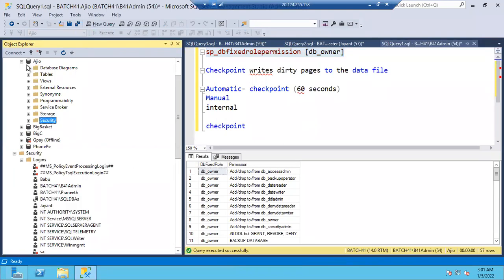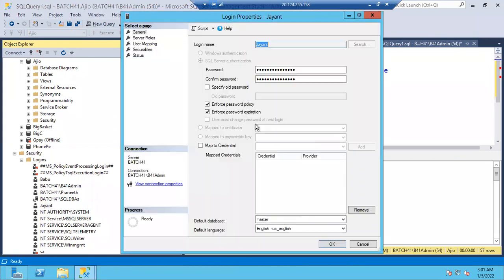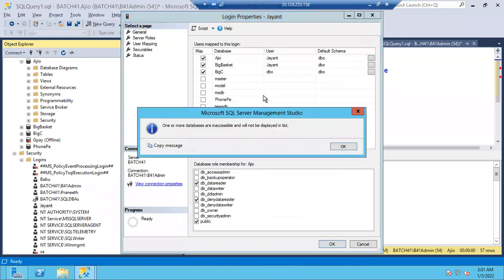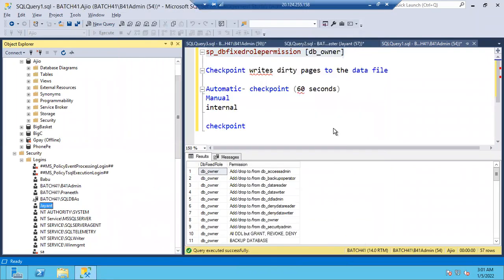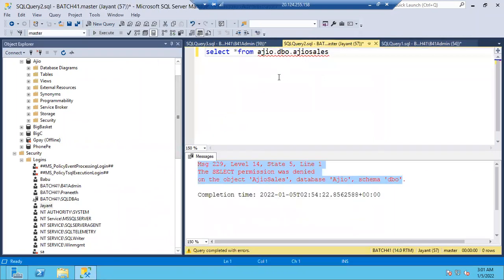If you want to check, you can check here. Let me go to Jayant, let me go to the user mapping. Click OK. And for Jayant, let me give DB owner. This time he has two reader permissions. Data reader is there, DB owner is there, deny data reader is there. Let me check now. Let me execute this.